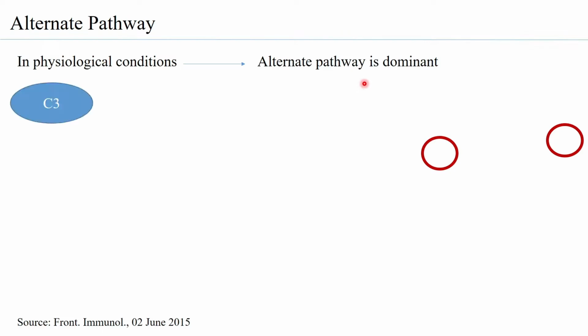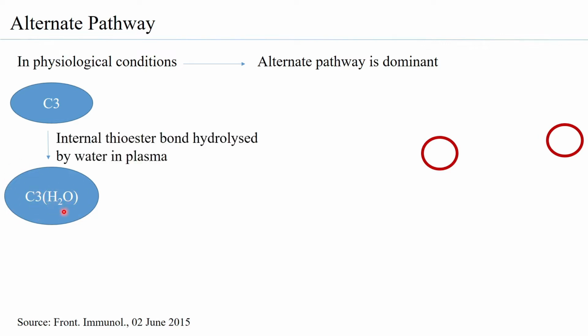In physiological conditions, the alternate pathway is considered to be a dominant pathway. So C3 is generally converted to C3H2O. Basically, C3 is going to bind to a nucleophile, and generally the nucleophile is H2O. Now, how is this formed? There is an internal thioester bond present in the C3 that is hydrolyzed by water present in the plasma. So you can see that it is a spontaneous hydrolysis, but this hydrolysis is slow.